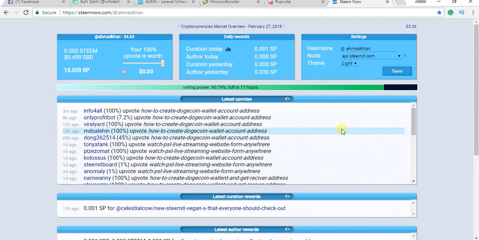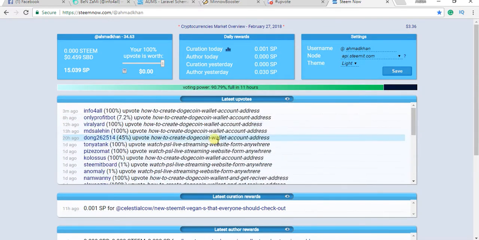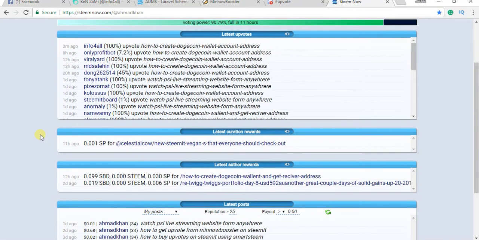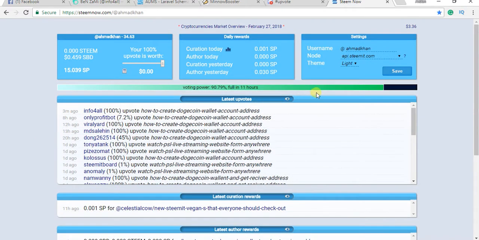And the upvotes I got in the last 2 days, you can see here. We get upvotes from different accounts, 3 minutes ago, 8 hours ago, 12 hours ago. You can check how and when the power of people gets to 100.